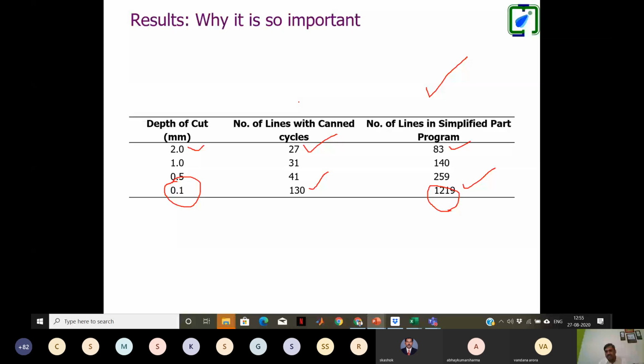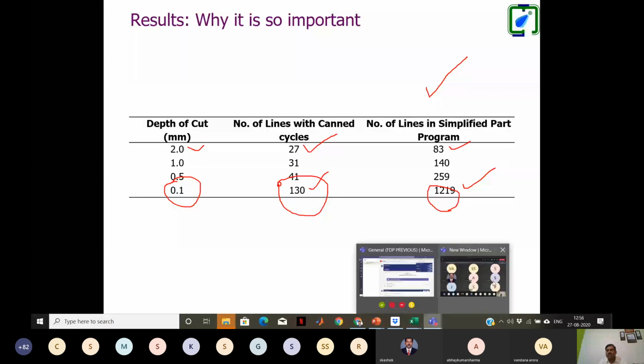So the machine will actually not use the Kent cycle, but I will write the part program in the Kent cycle. My software utility will read this part program in 130 lines and convert it into the simplified program. So I can have a program of 1200 lines, which I will load on my low cost CNC machine. So my low cost machine without the Kent cycle can also work this way. That is what the simplification of the Kent cycle is supposed to do.